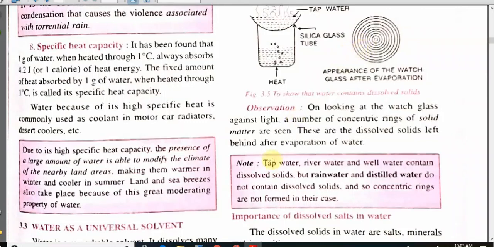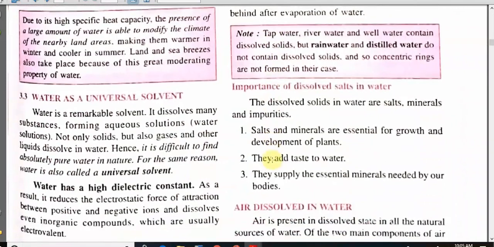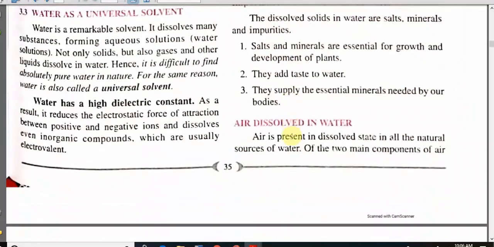Tap water, river water, well water, they all contain solids and gases, but rainwater and distilled water do not contain any gas or solid impurity. So, if you perform this experiment with rainwater or distilled water, you will not get circular rings. Now, what is the benefit of dissolved salts in water? It provides nutrition for our growth, and it also provides taste, as we drink tasty water.